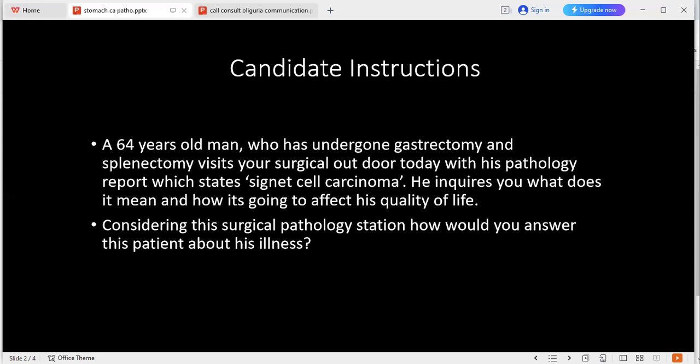Do you think there are any genes involved in the formation of gastric carcinoma? Yes, ma'am. APC, and P53 tumor suppressor gene, ma'am. All right, okay.